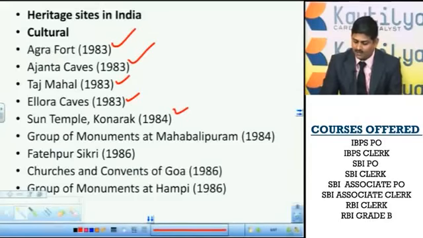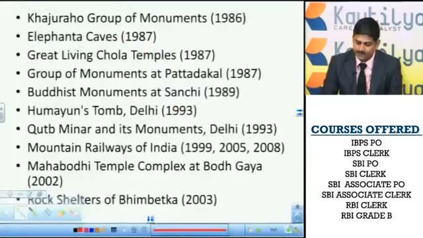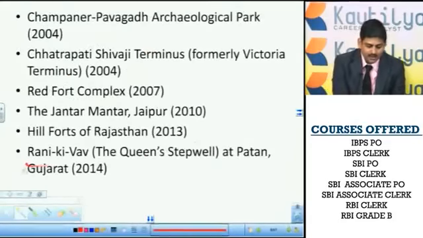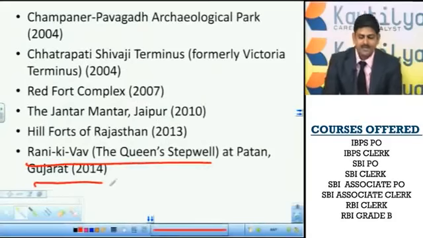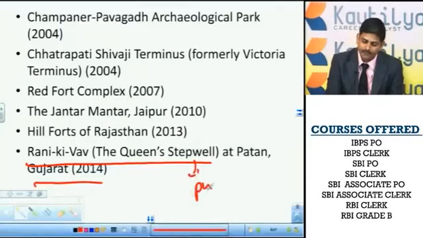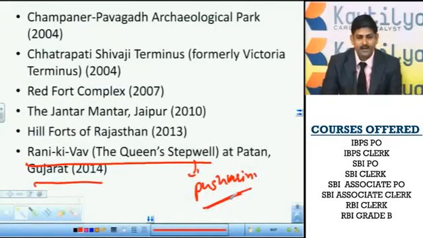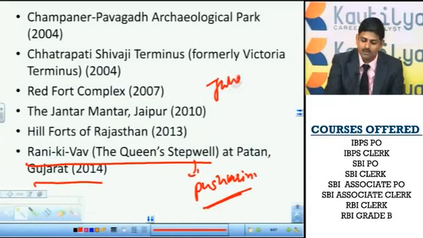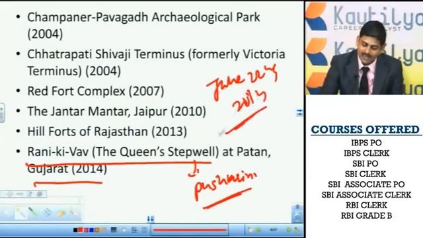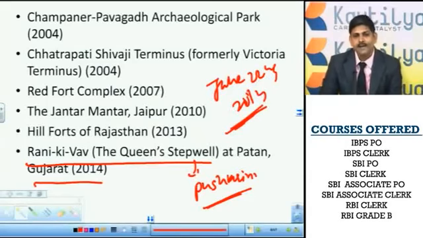The latest that was selected by this organization is in Gujarat: Rani Ki Vav, the Queen's stepwell. Stepwell in the local language means Pushkarini. It is the latest one. It was selected on June 22nd, 2014. This is the latest site recognized by UNESCO in India.